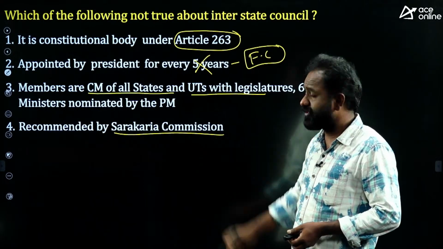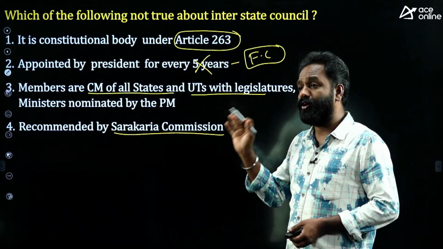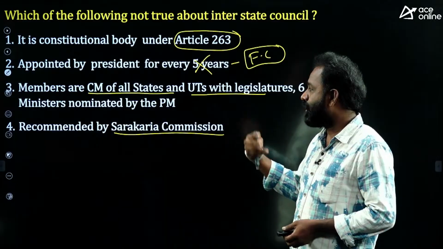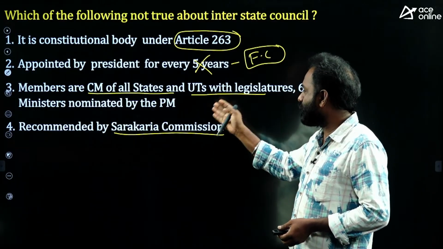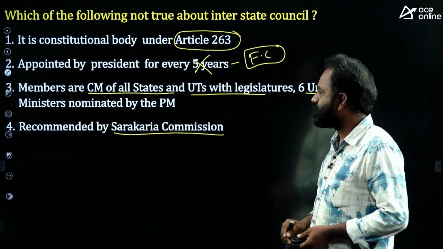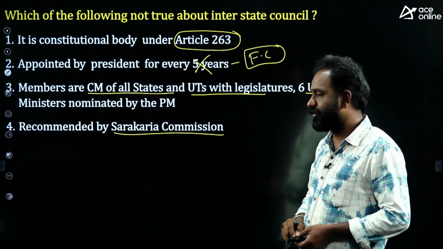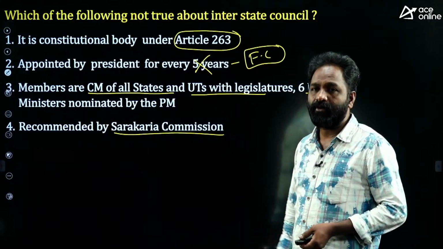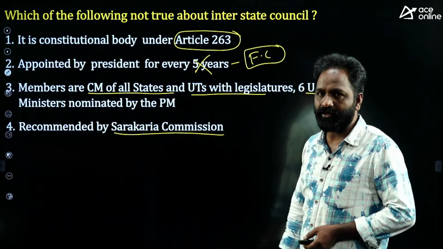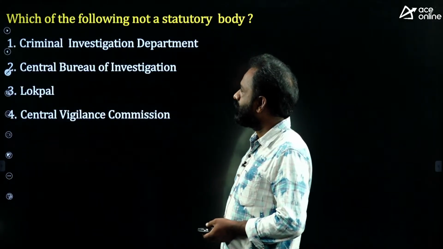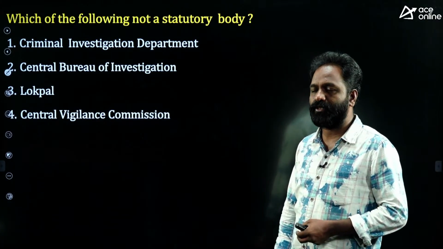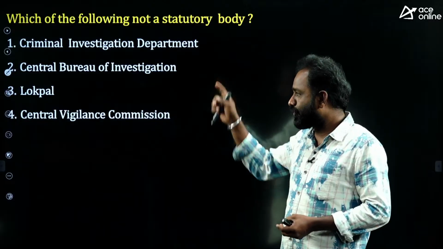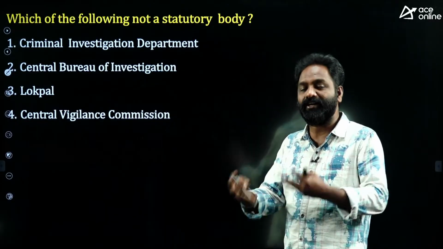So the Interstate Council is appointed by the President of India under Article 263. The members are all Chief Ministers, Administrators of Union Territories or Chief Ministers of UTs if an Assembly is there, and 6 Union Ministers nominated by the Prime Minister of India. It is also one of the recommendations given by the Sarkaria Commission. Next, which of the following is not a statutory body? Statutory body means legal body. So the question is, which of the following is not a legal body?